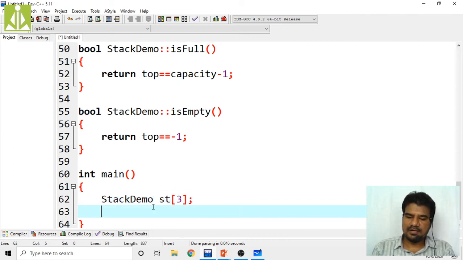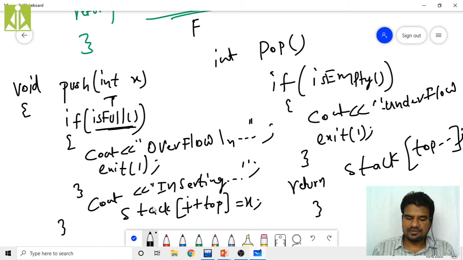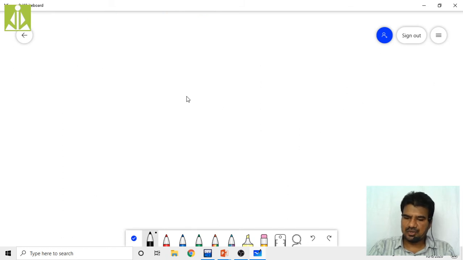Now a stack with 3 elements will get created. You can assume the stack like this.